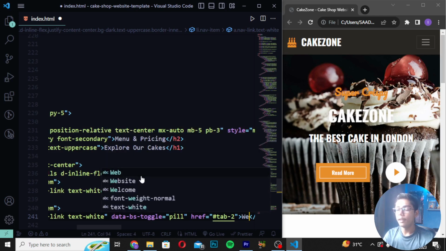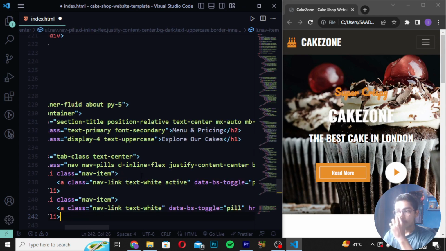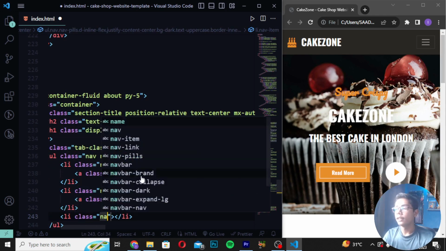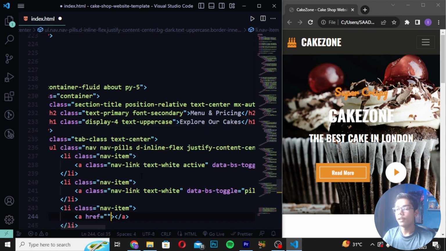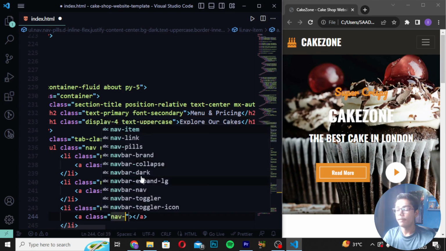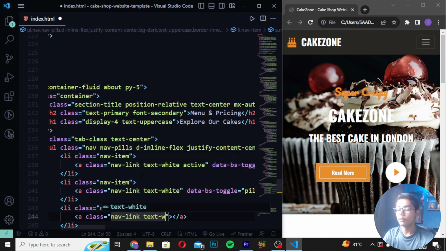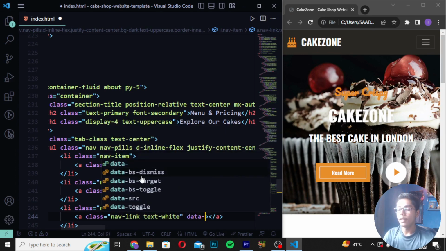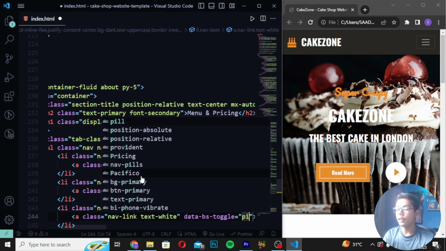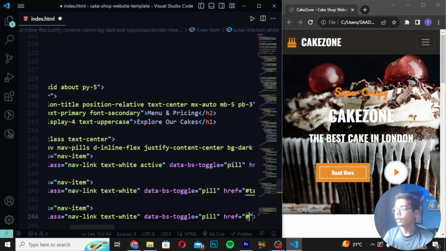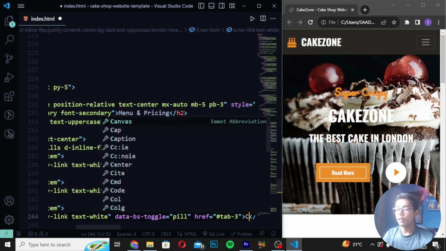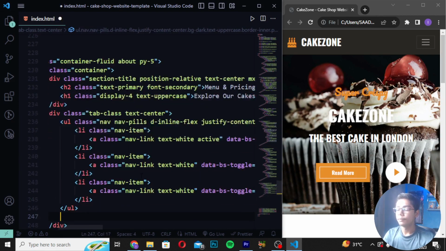Now you have to do one thing. In the center I will write "Wedding". Then you have to create li class nav-item, and I will write an a tag, in which I will again give the class nav-link, and I will write text-white. Then I will write data-bs-toggle, and here I will write pill. Then you have to write href and write tab-3. Then you have to create "Custom".